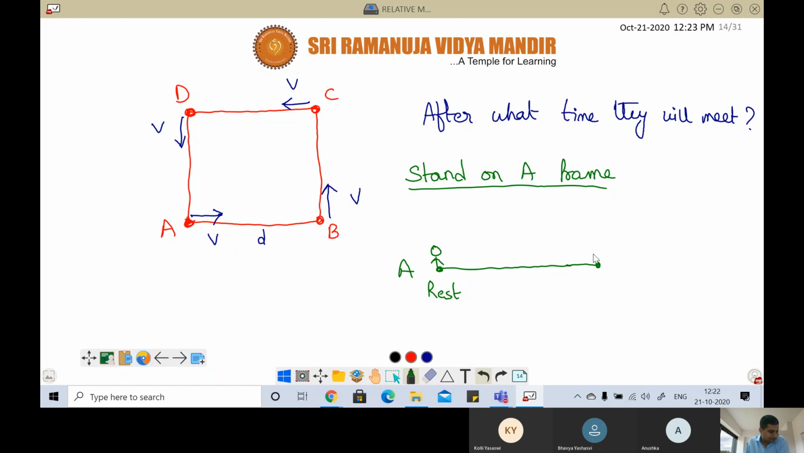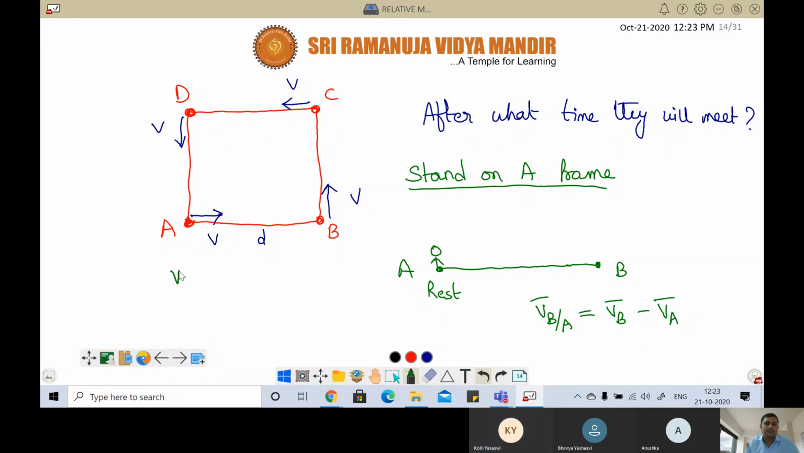Now observe B. When you observe B, what does it mean? Velocity of B with respect to A. What is the formula? Velocity of B minus velocity of A. So how to get this?